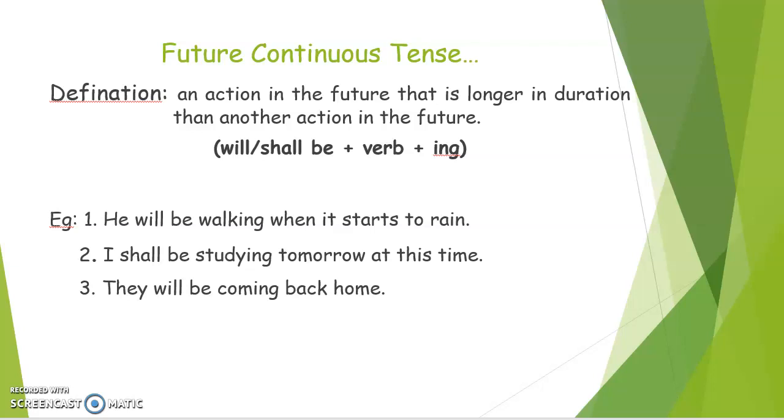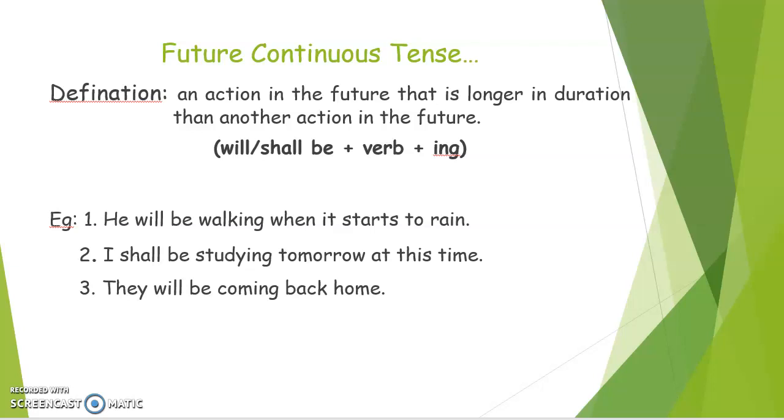Let's see example. He will be walking when it starts to rain. Means we are talking about future, but what we are saying is that he will be walking when it starts to rain. Rain is again an action.